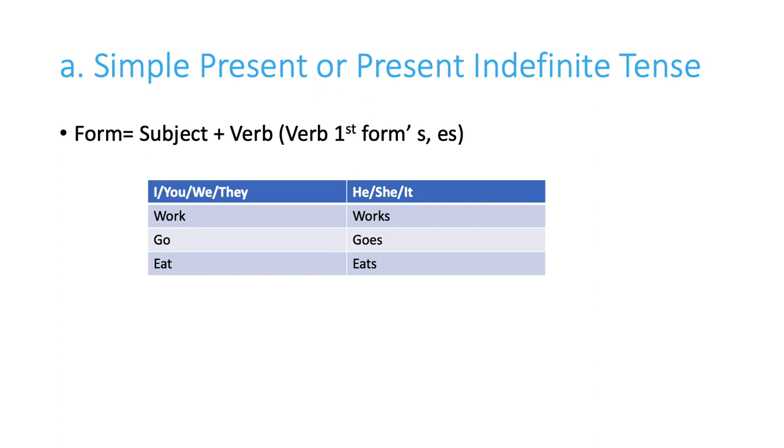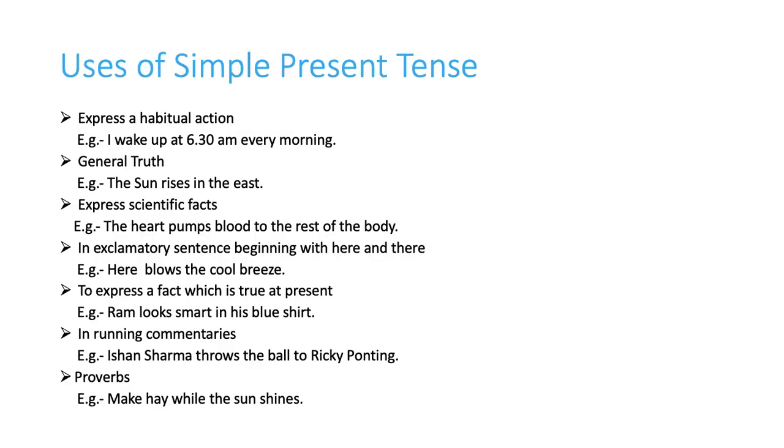Yes. So always remember these three things. And now with I, you, we write work, go, eat. We don't write plural verb. This chart shows that. With I, you, I don't write plural verb. And now with he, she, it, I write plural form of verb like works, goes, eats. So please follow this chart.